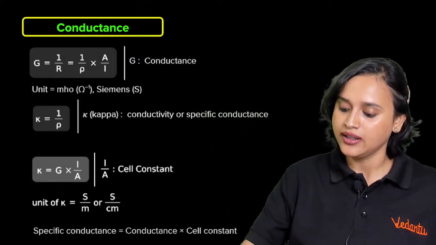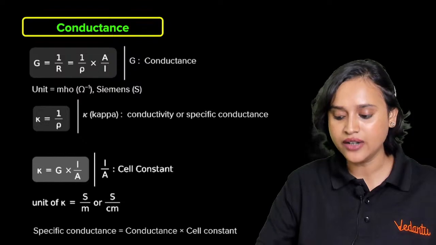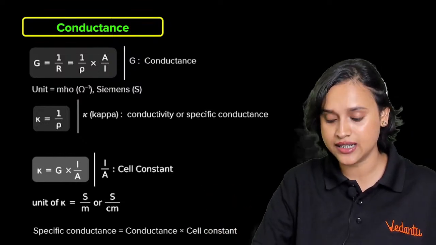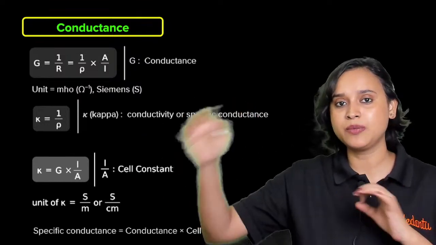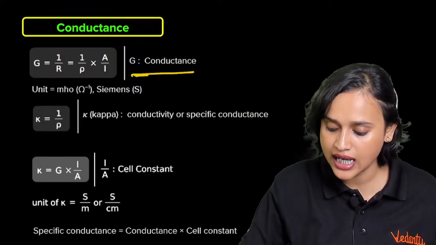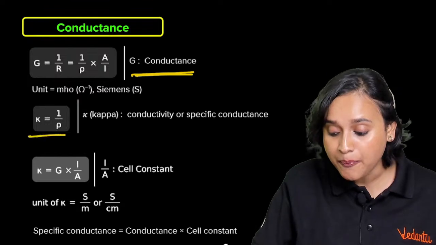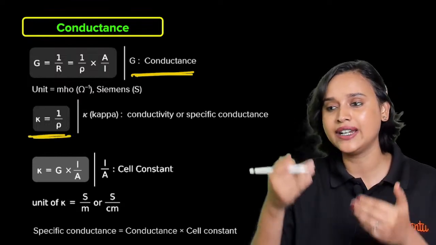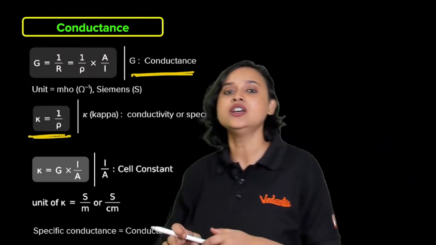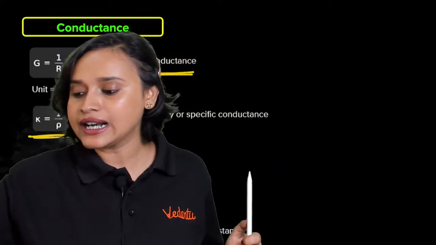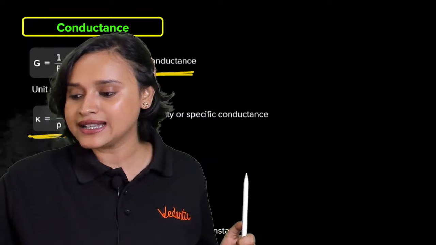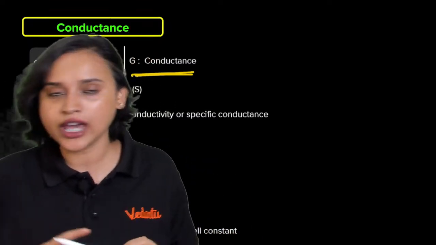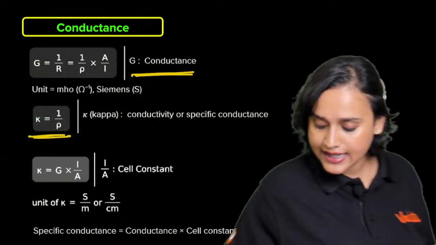From here, we can also derive that G is equal to 1 divided by resistance, which is equal to 1 divided by rho multiplied with A by L, that we have just seen, isn't it? And kappa, that means, is 1 divided by rho, basically 1 divided by resistivity. Yes, 1 divided by resistivity, everybody. Okay? All right, guys.